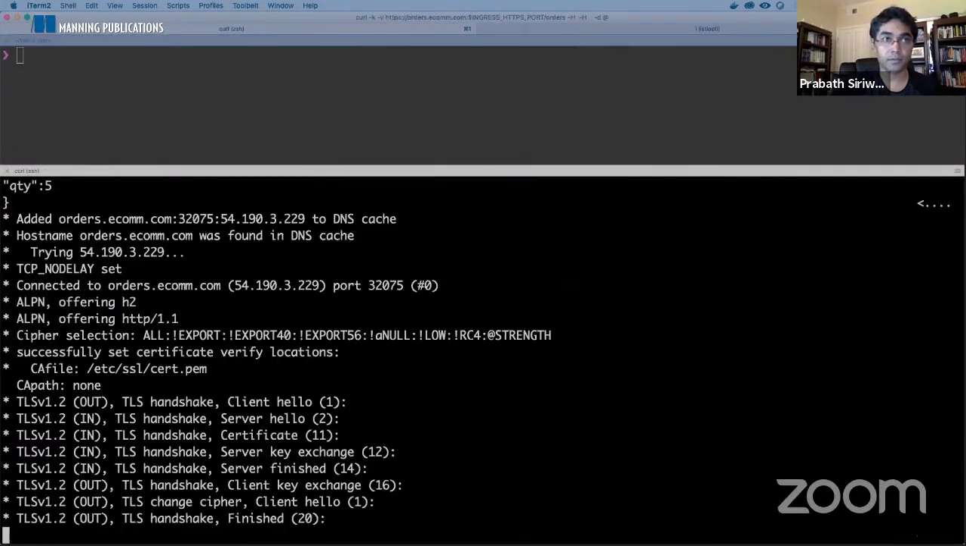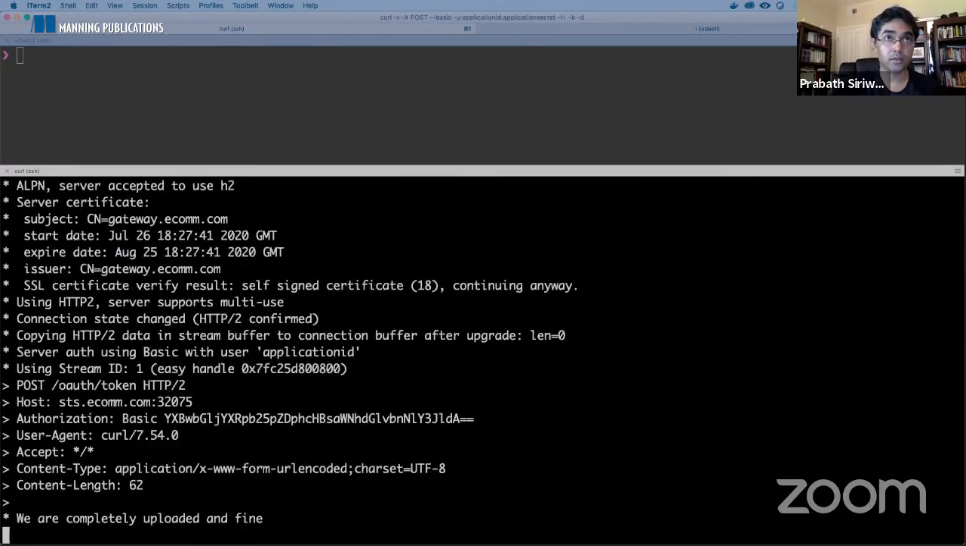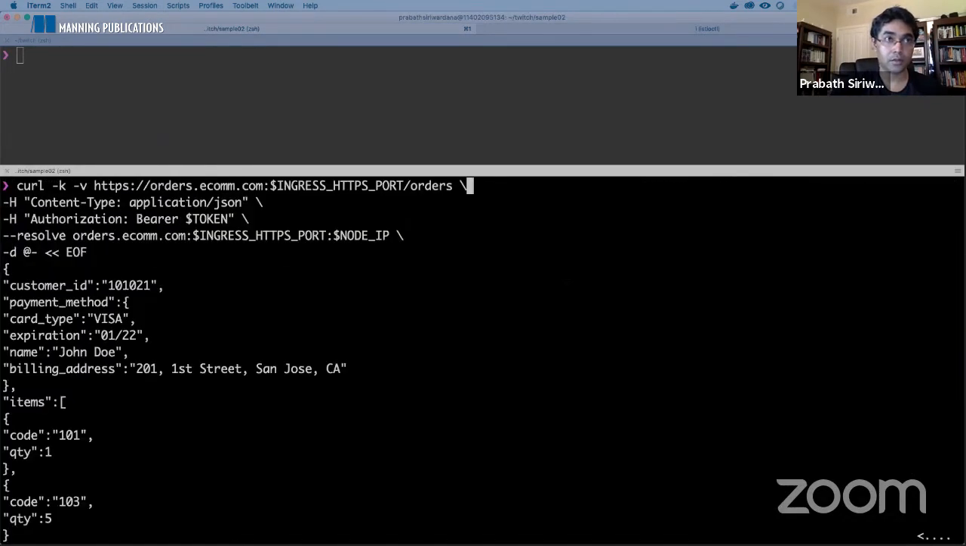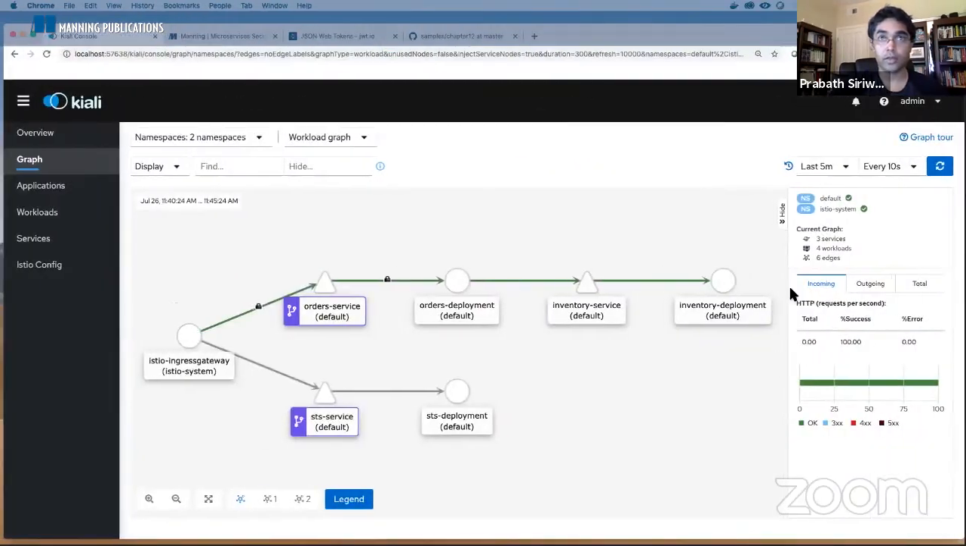Yeah, so let me send more requests. Okay, now you can see this channel. Here you can see MTLS is enabled between the Ingress gateway and the order processing microservice, and also MTLS is enabled between the order processing microservice and the inventory microservice, and this should also have MTLS. It may take some time. Yeah, now you can see here also from the Istio Ingress gateway to the STS, you have enabled MTLS. So all the connections in our service mesh are now protected with MTLS.